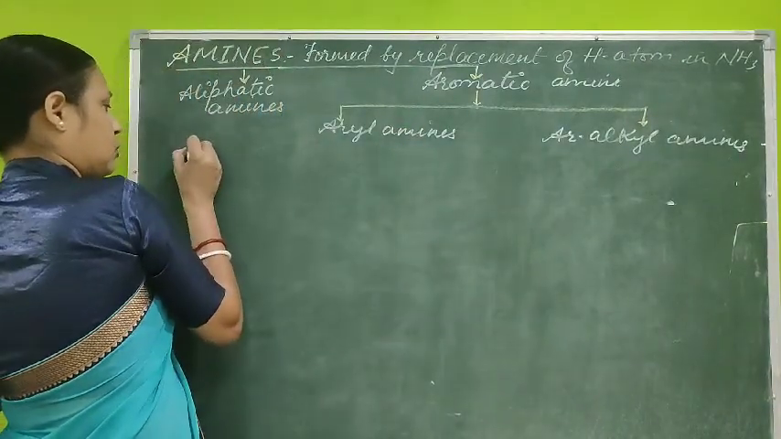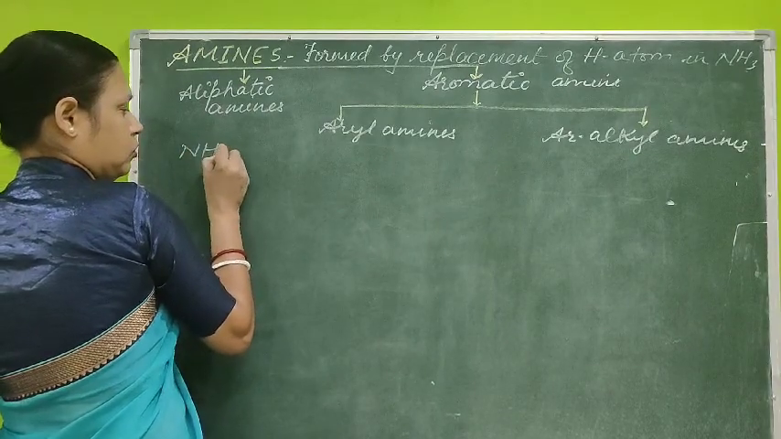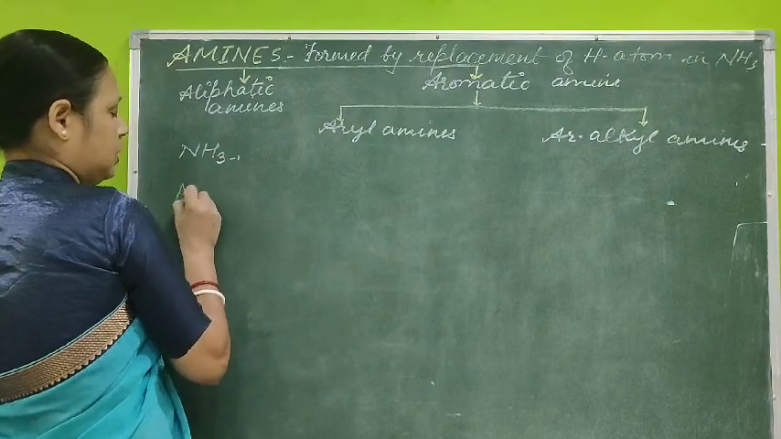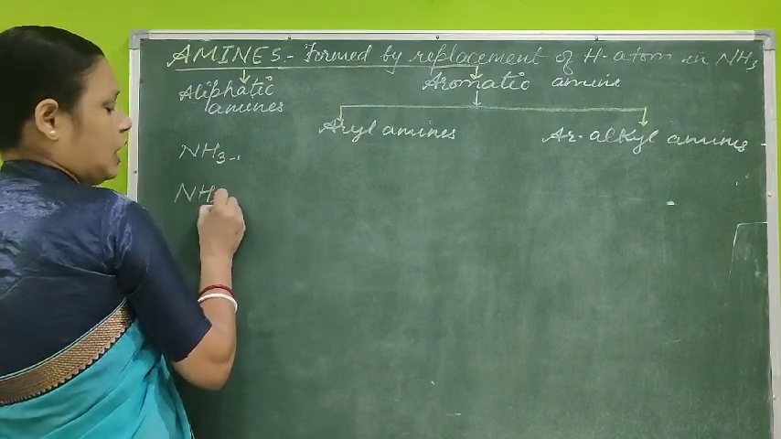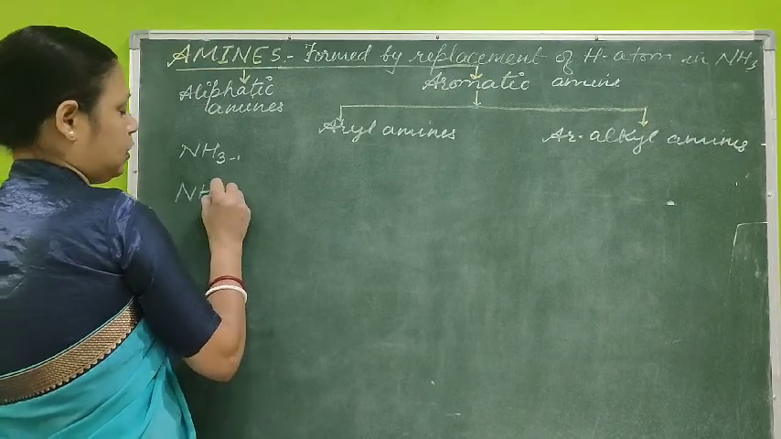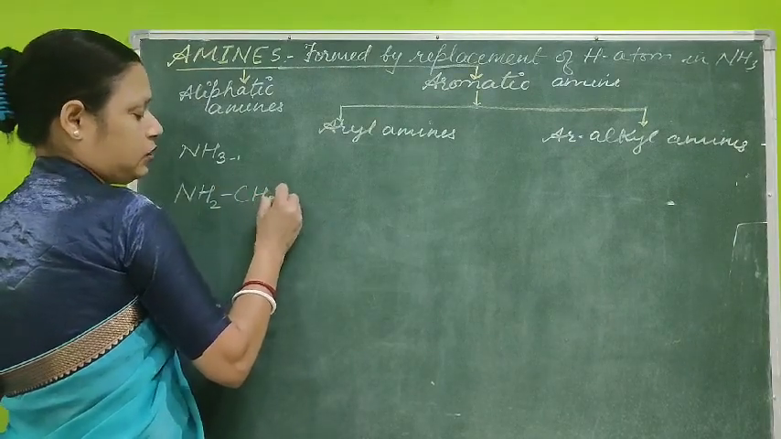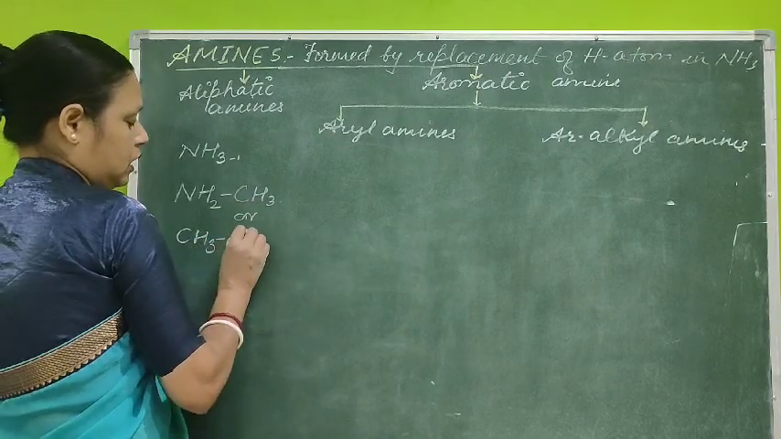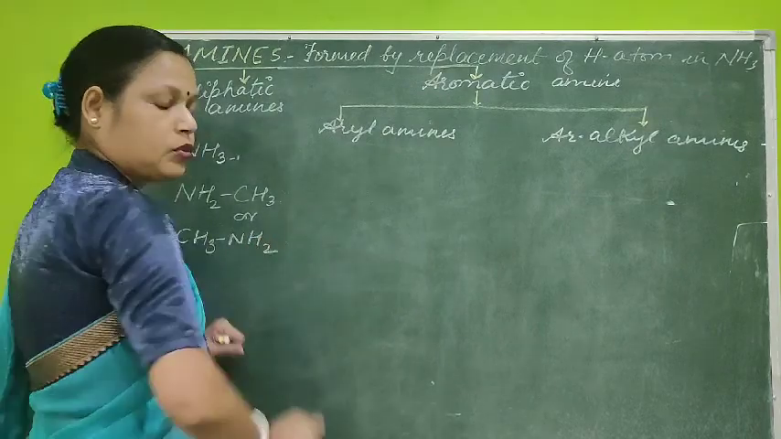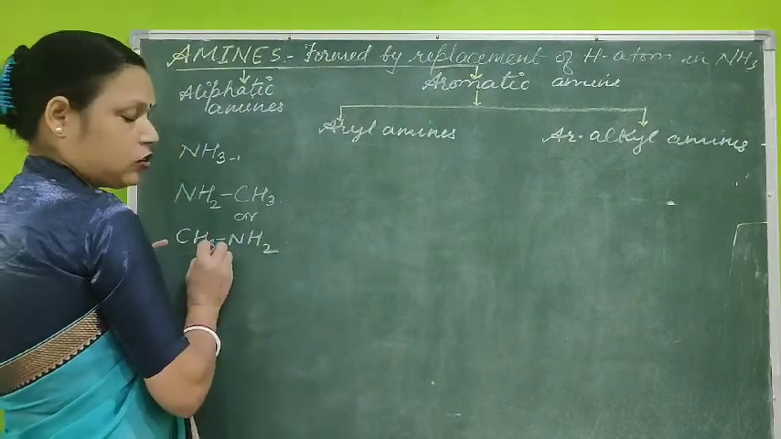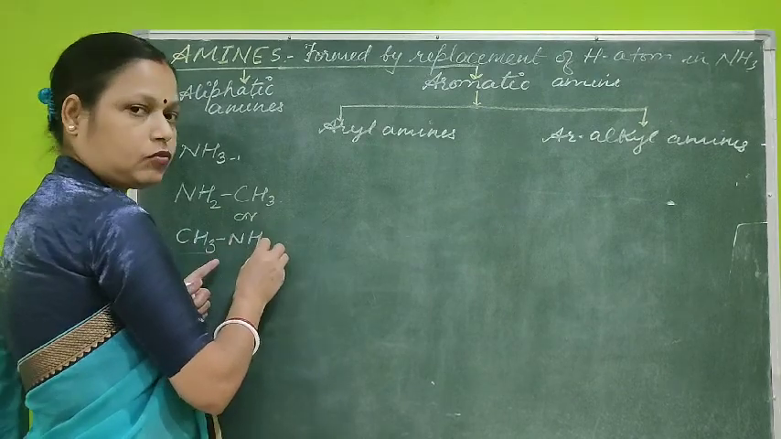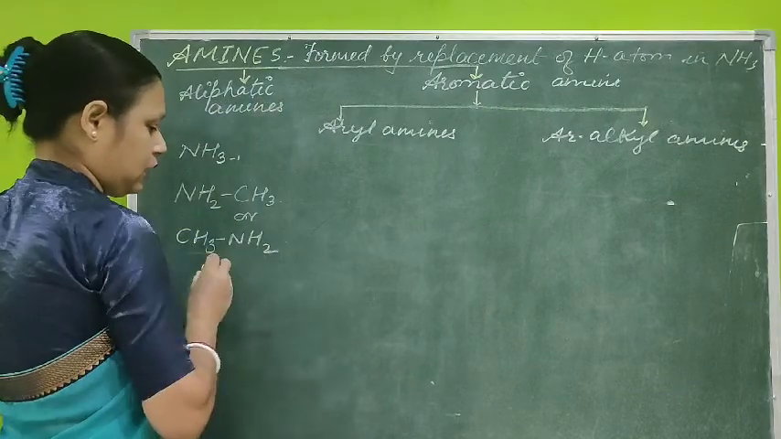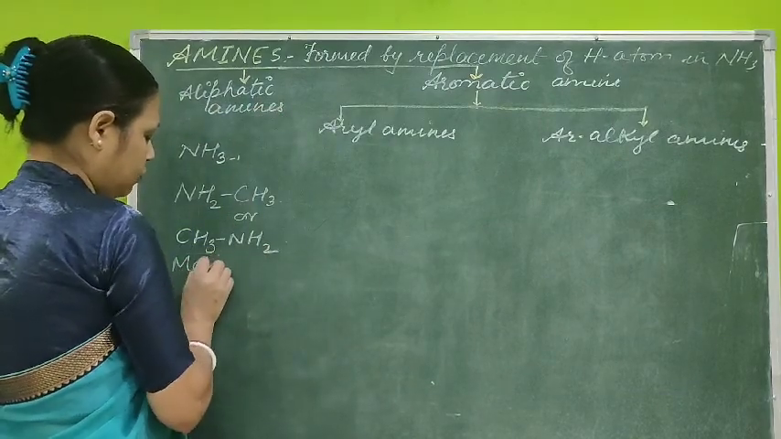If I take an example, suppose I have NH3, in this one hydrogen atom is replaced, so what you will get here is NH2, and the one bond which is free is replaced by an alkyl group, CH3, or this can be written in this form, CH3NH2. So what is that? One alkyl group which is replacing one of the hydrogen atoms from ammonia. So it is your aliphatic amine, and the name I will give it is methylamine.